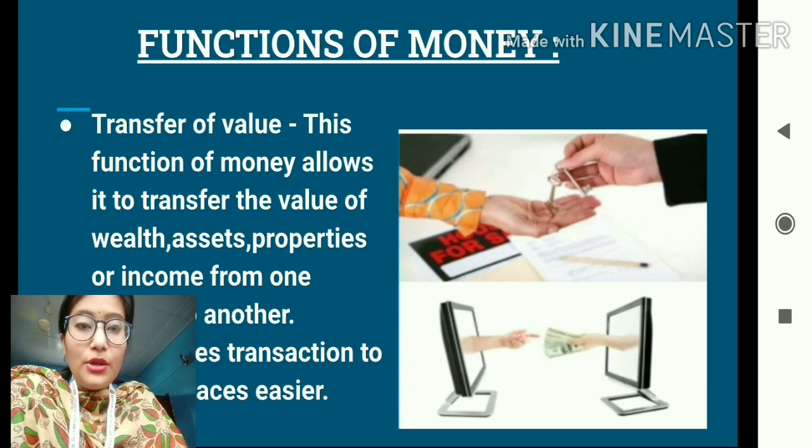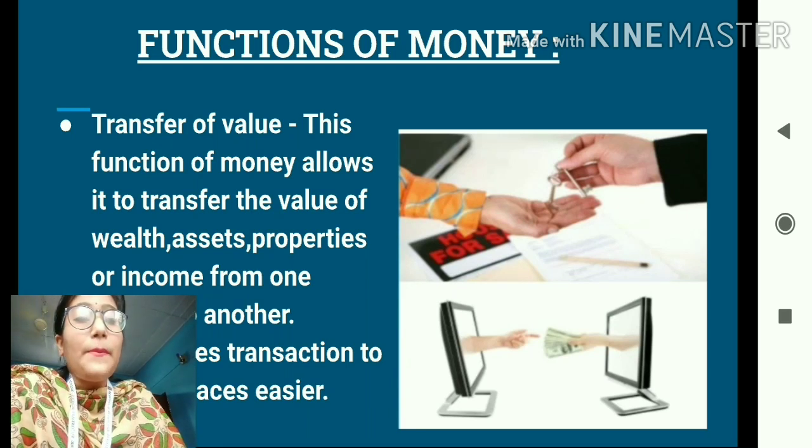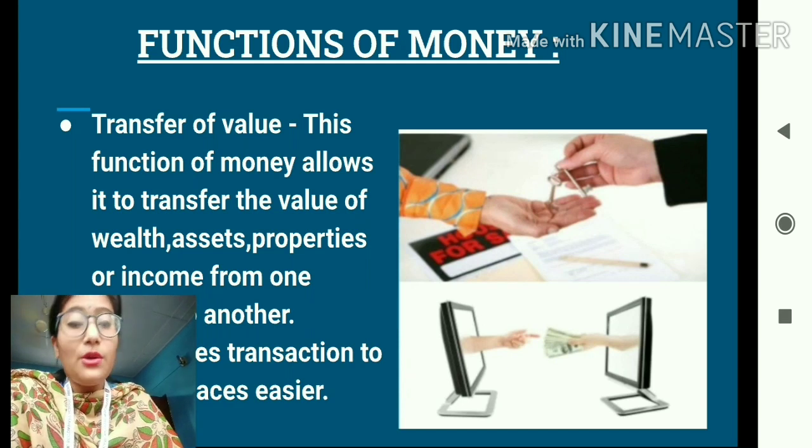So I will bring the car to my place, but will he be able to take my property, or will he be able to take my house to his place? No, impossible. So this is what this function of money serves. This function of money basically allows people to transfer their wealth, their assets, their properties to another person. This function of money has enabled the buying and selling of properties, which was otherwise very difficult when there was barter system.